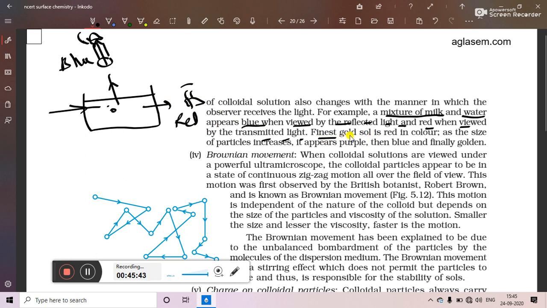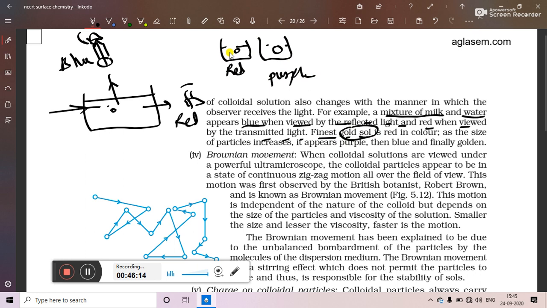Even we will see that with the change in the size of the sol of the same element also changes the color of the light emitted. For example, if we talk about gold sol, in gold sol, if the particles are very small, then it appears red. If particles of gold in the solution are somewhat bigger, then in that case the sol will appear as purple.